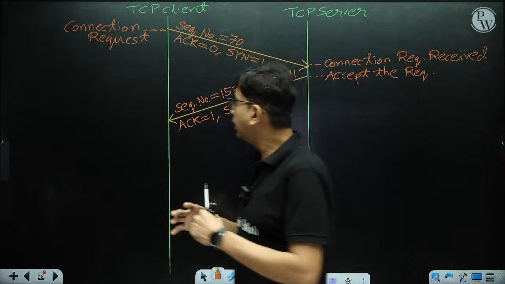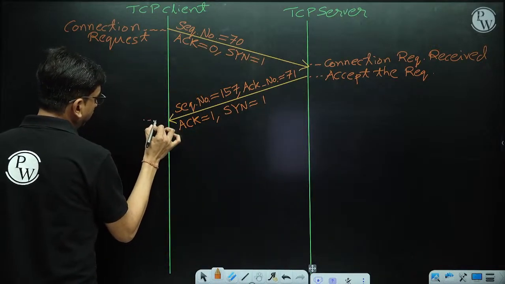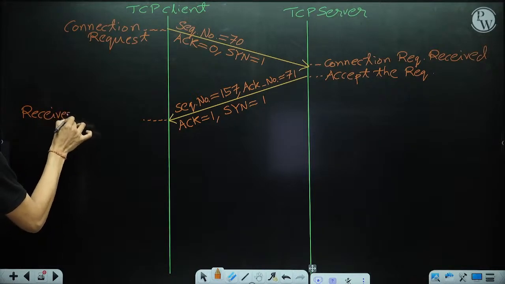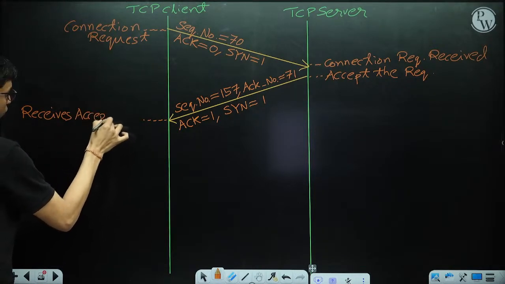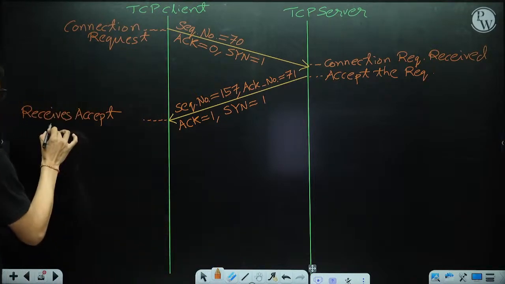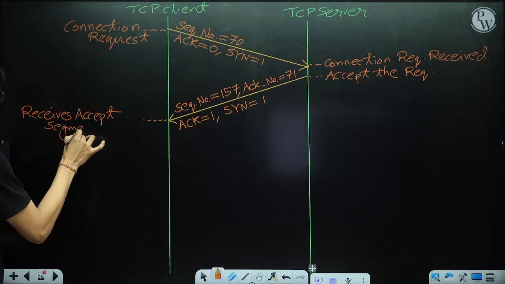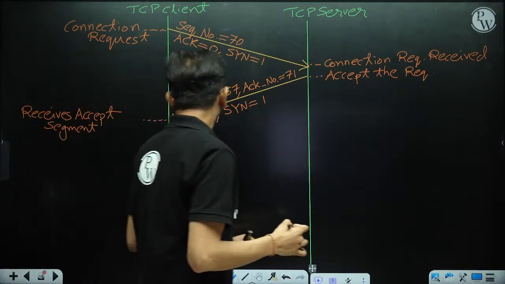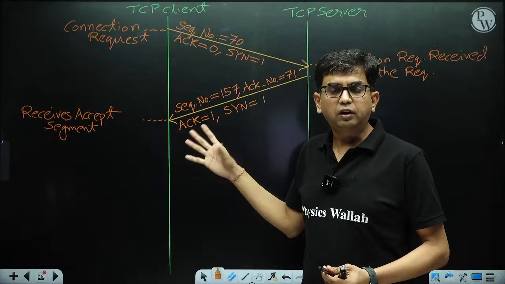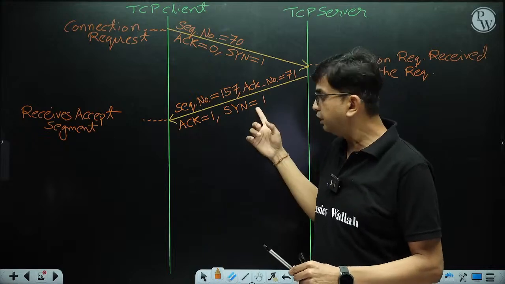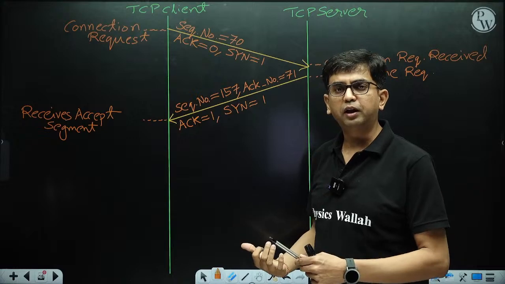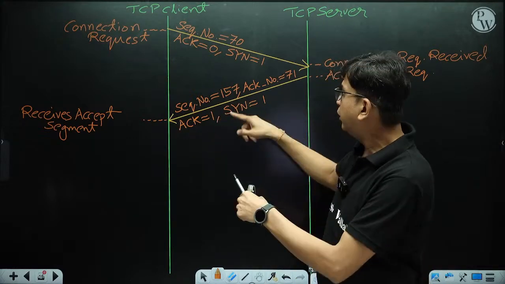So the client receives the accept message, the accept segment. Then what? The client has to acknowledge this segment, because this segment is indirectly acknowledging the client segment.